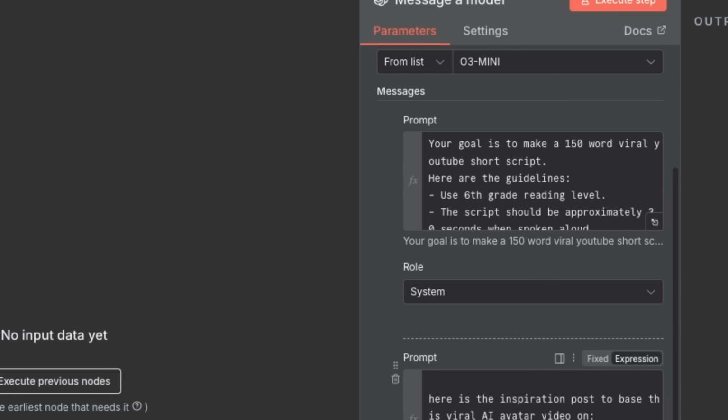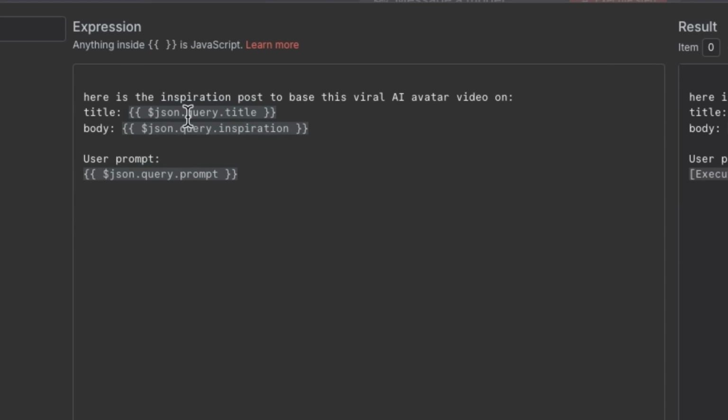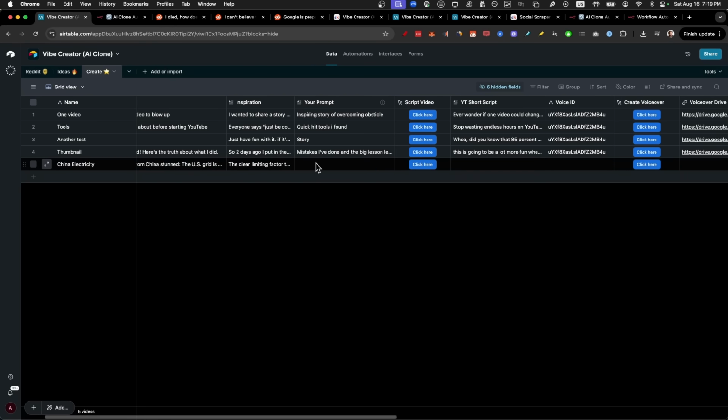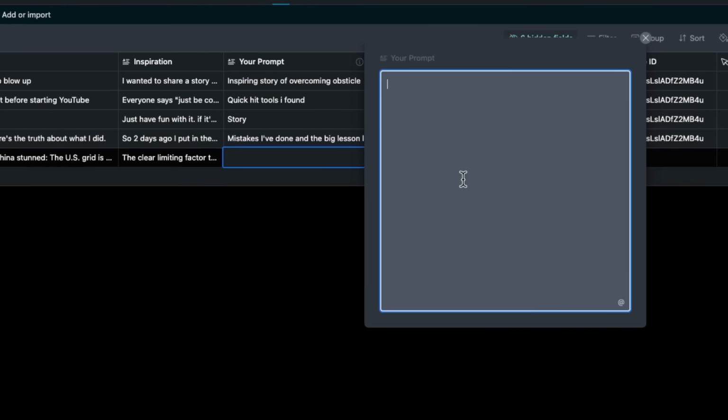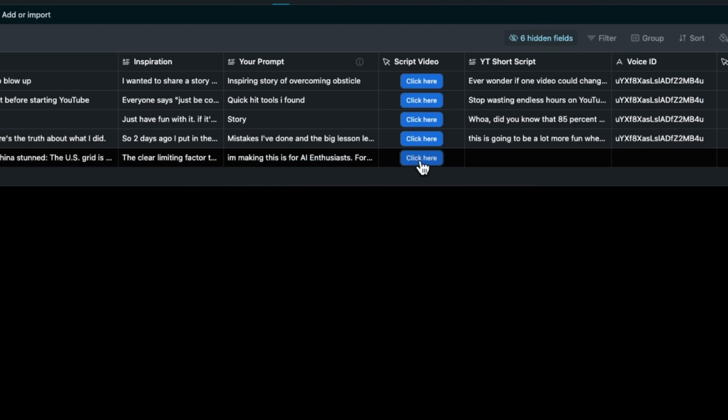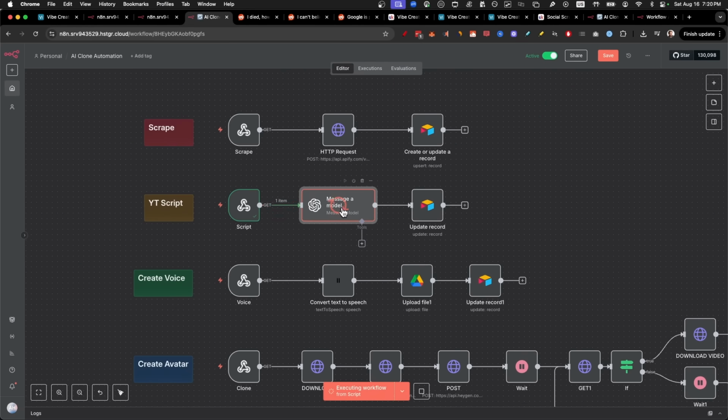Next, we have a user message that essentially gives the title and the body of the previous text, and it allows us to add a custom instruction or user prompt right in here as well. You can write that in this field here. So you can add anything else that you want in this field and it will go into the ChatGPT node. So a simple prompt like this will go a long way. Then if we just click on this button, it's going to run through the message model.